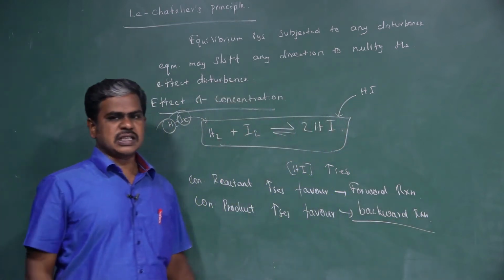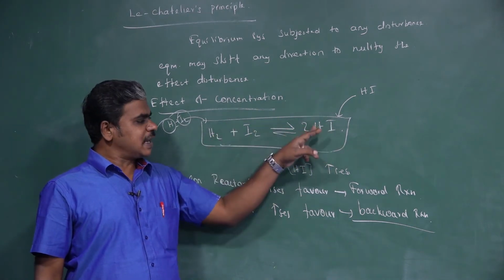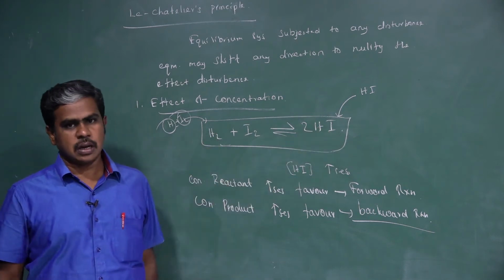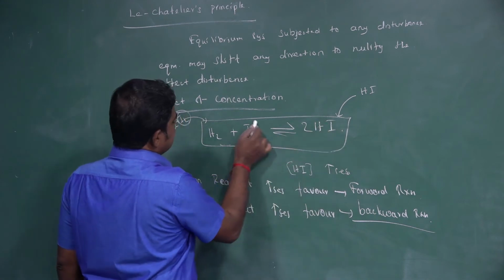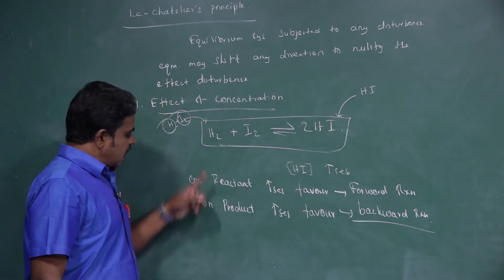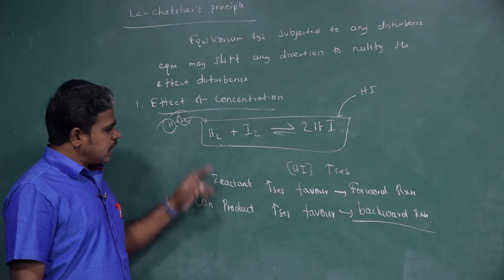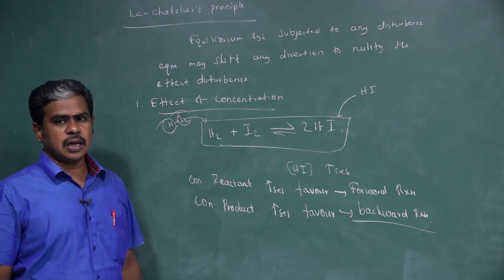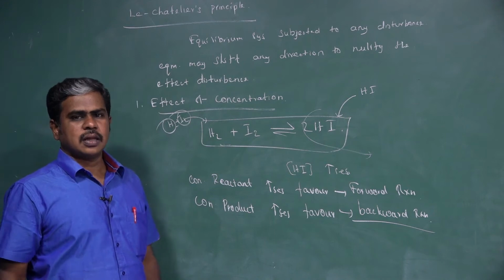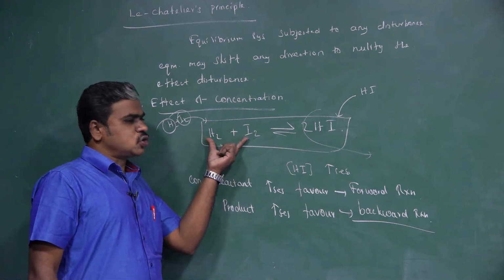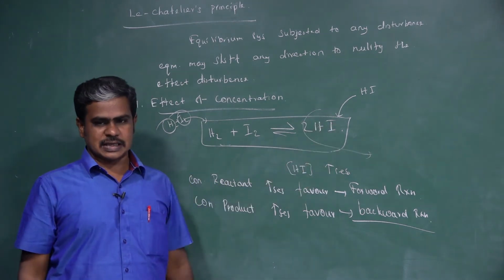So which reaction is forward? By increasing the reactant, forward reaction. By increasing the product, backward reaction. Or otherwise, listen, instead of increasing H2 and I2, we may remove a certain amount of HI. Then the concentration of H2 and I2 increases and HI is removed, so it decreases.